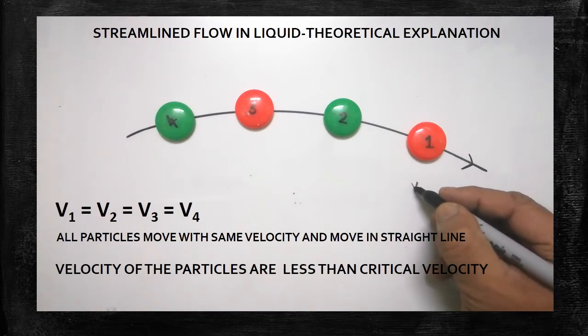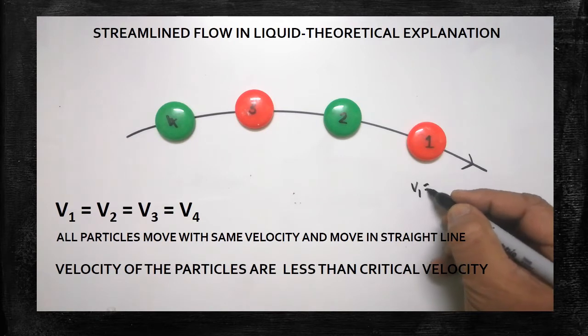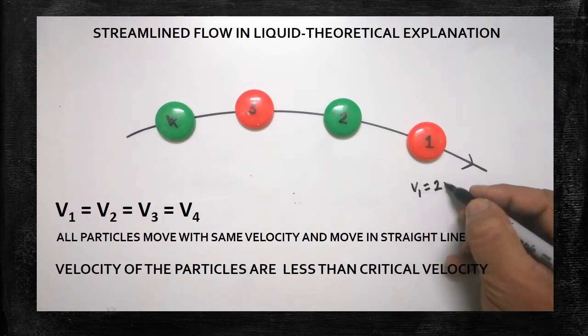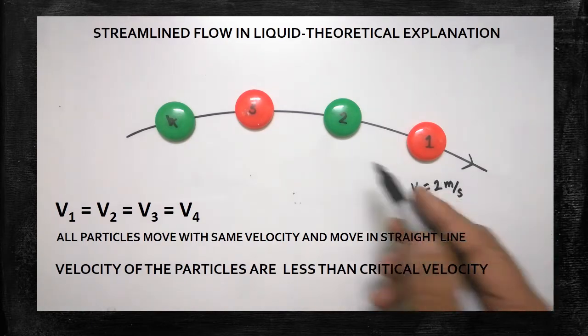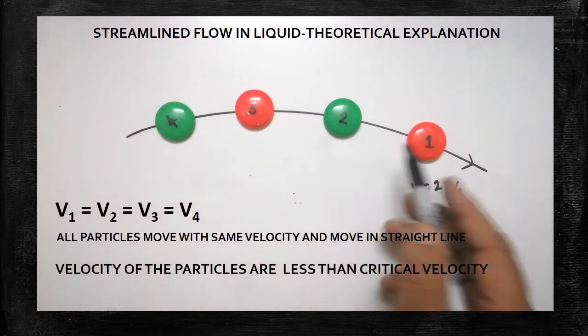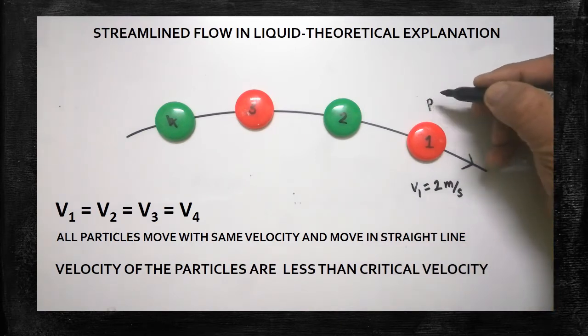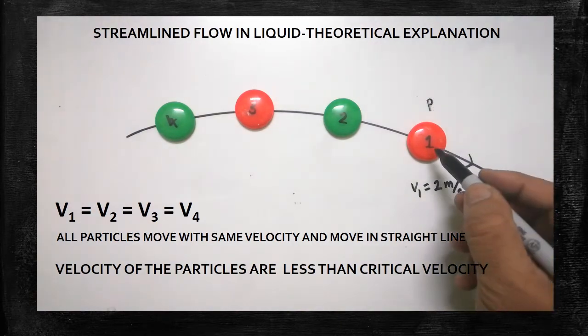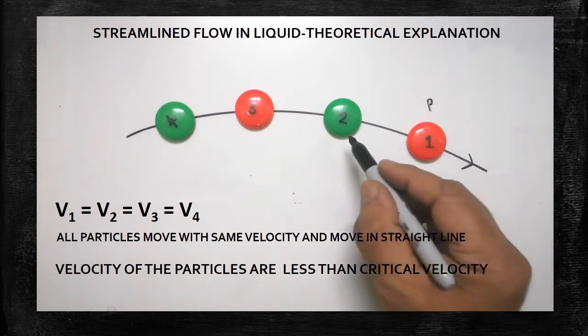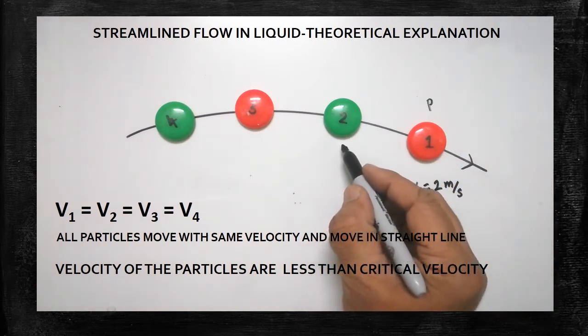That could be written as V1, and let us imagine it is moving with velocity 2 meter per second. With respect to this particle, the second particle is called the successor, and the first is the predecessor.